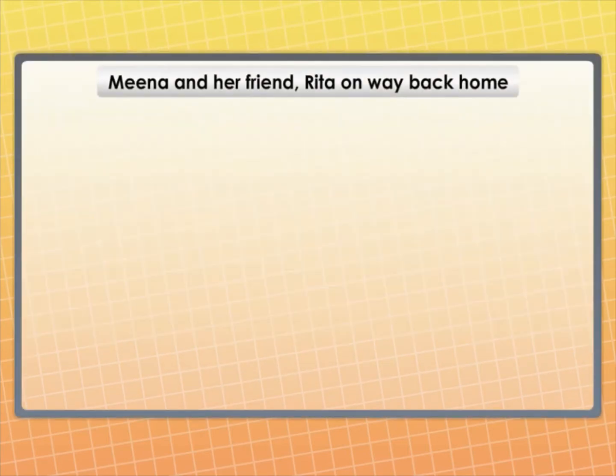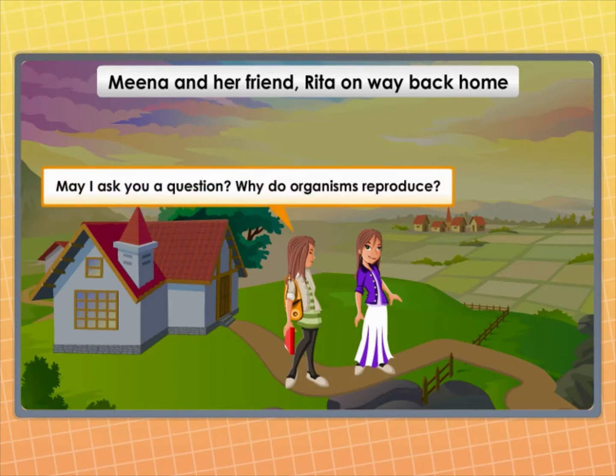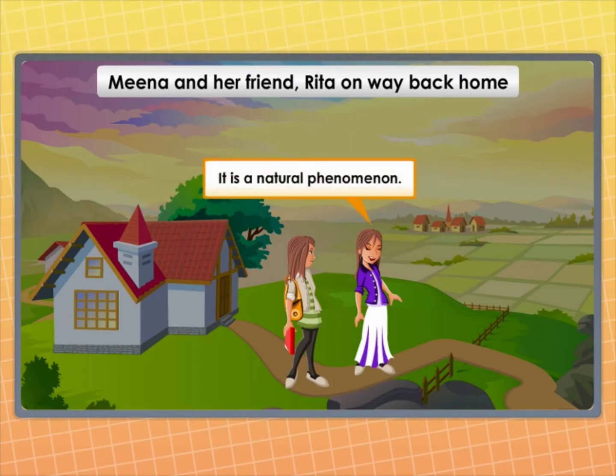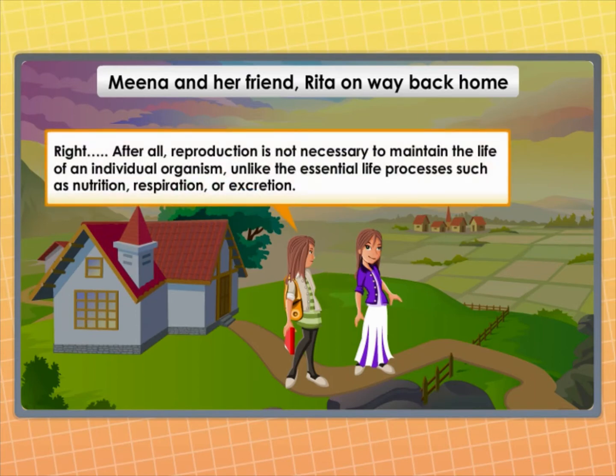Meena and her friend Rita are on their way back home. May I ask you a question? Why do organisms reproduce? It's a natural phenomenon. Right. After all, reproduction is not necessary to maintain the life of an individual organism, unlike the essential life processes such as nutrition, respiration, or excretion.